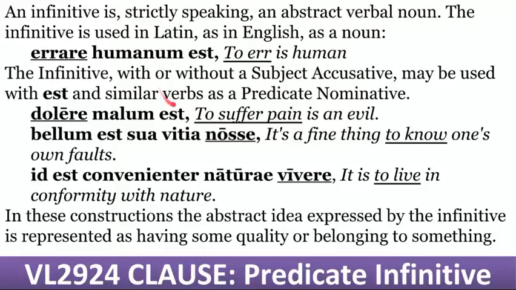So therefore, let's start with the first clause, the predicate infinitive clause. In other words, sometimes the infinitive clause can stand as a verbal noun with the verb est. For example, to err is human. It's an equational phrase, also called a predicative. So a predicate infinitive. To suffer pain is evil, where it's almost a phrase substitution clause. It is beautiful to know one's own faults, equational. So you have this est verb. Some verbs are really the key.